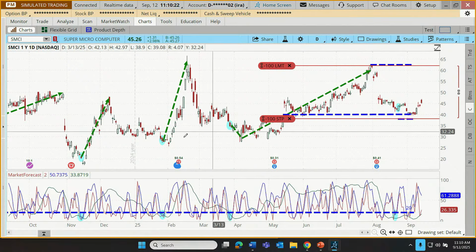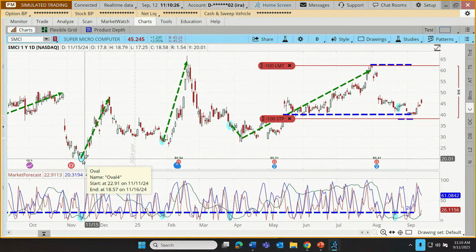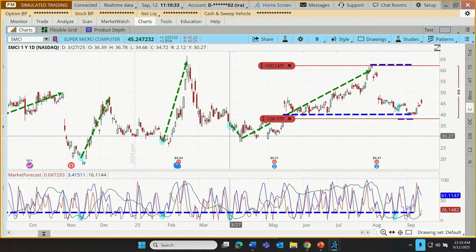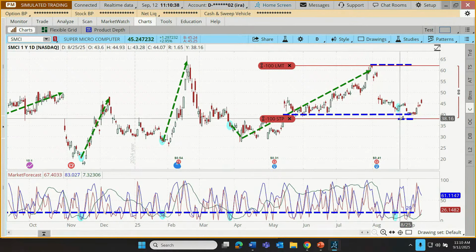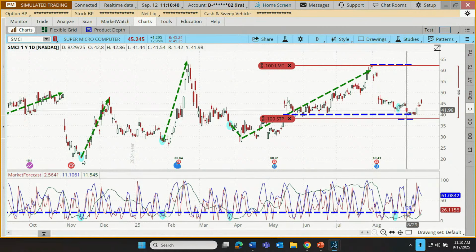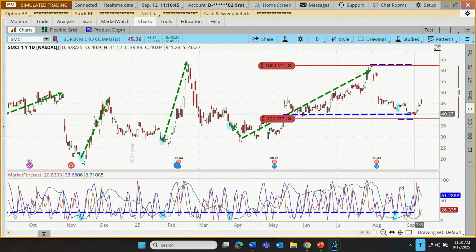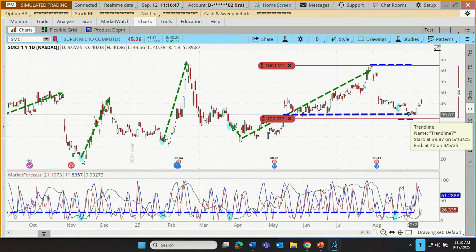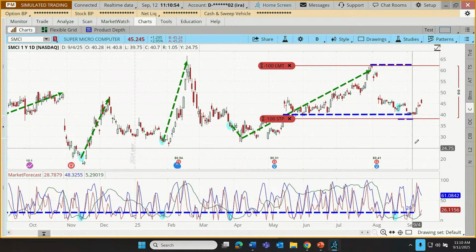But as with most of those previous clusters, the cluster didn't actually appear right at the moment of reversal of price. You'll notice this one was a couple of days early. This one was about a week early. This one was about a week and a half early. So we allowed for some wiggle room to the downside in case we turned out to be a little bit early on this signal. And guess what? That seems to have been the case. It pulled down a little bit further, down to the previous support level, but now it seems to be advancing.